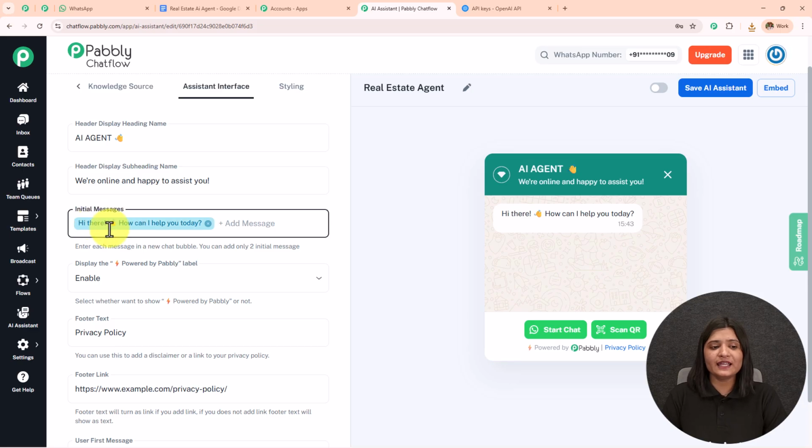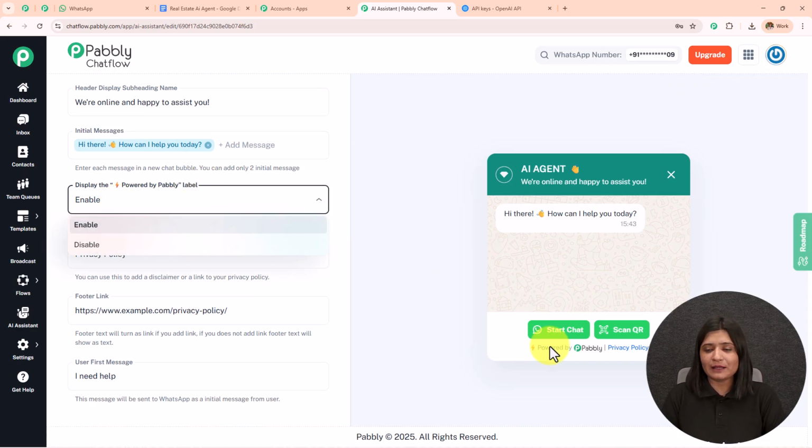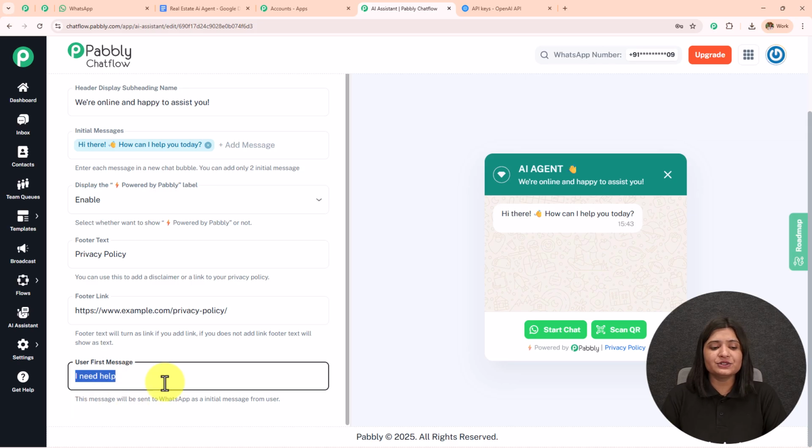The first one is, hi there, how can I help you today? Or you can add any other initial message, based on which your AI is going to send that particular message to that customer or the user. Now if you want to enable this display by powered by Pabbly, you can keep it. If you want to disable it, you can, and it will be removed from here. I'm going to enable this. In the footer text, I have added privacy policy. In the footer link, I have added the link to the privacy policy, and then the user first message.